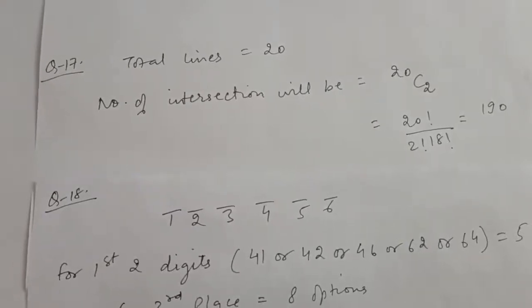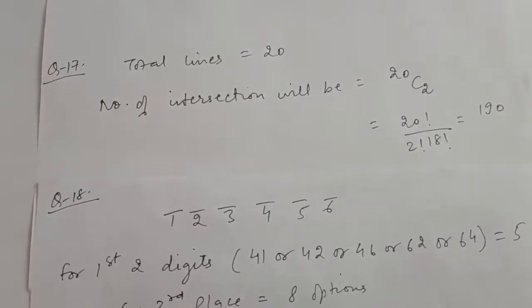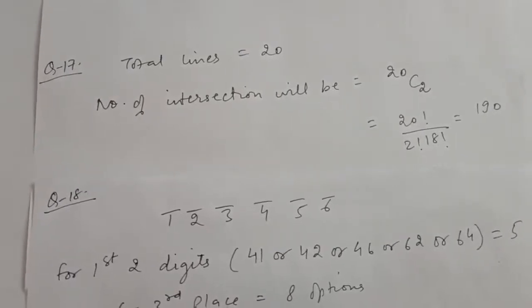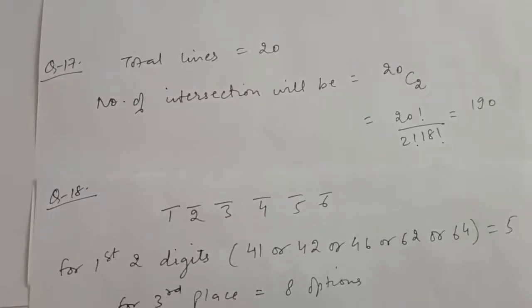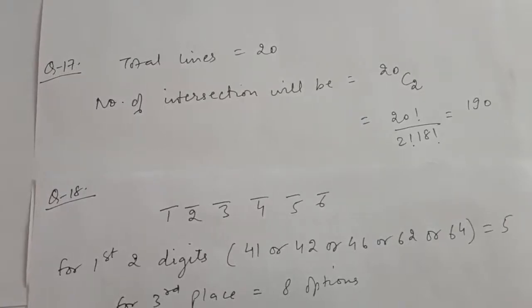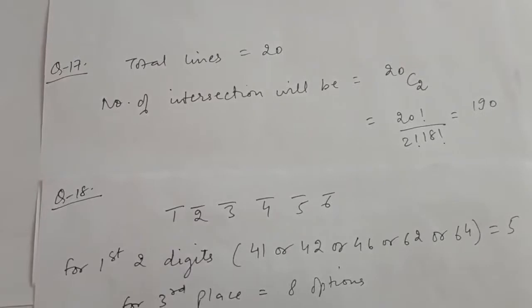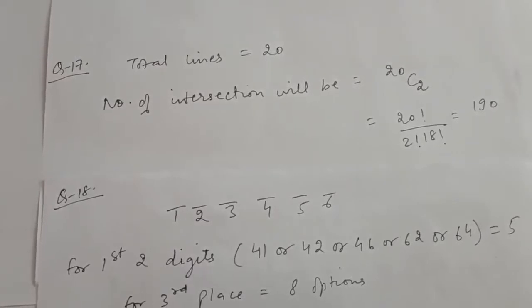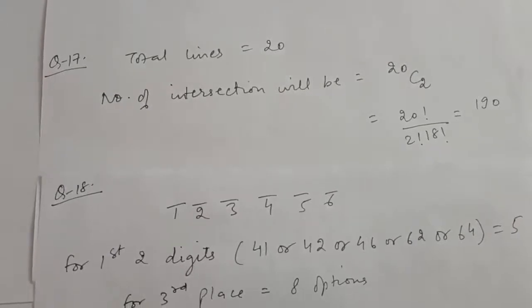In question number 17, if 20 lines are drawn in a plane such that no 2 of them are parallel and no 3 are concurrent, in how many points will they intersect each other? Now see, there are 20 lines. No 2 of them are parallel, which means all of the lines intersect with each other. Also, if you take any 2 lines, they will give you a unique intersection. Why? Because it is given that no 3 are concurrent, which means no 3 are intersecting at the same point, right?